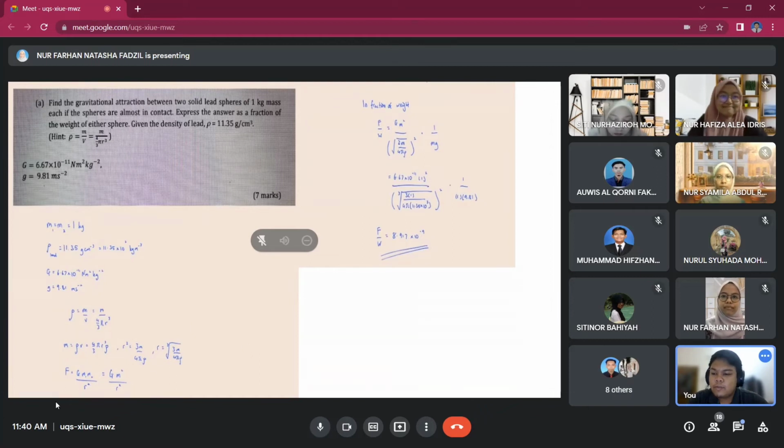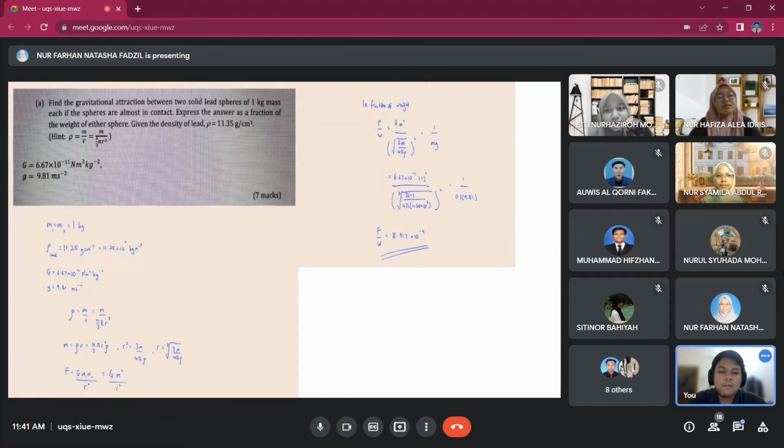So using the formula of Newton's law of universal gravitation, we can get the amount of gravitational force, and since the answer requested it to be a fraction of the weight of either sphere, we could divide our answer, the force, by the weight, which equals mg, and thus we can get F over W, or mg, equals the answer provided here, 8.917 exponent negative 9. So next question, please.